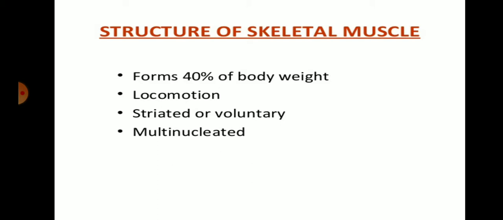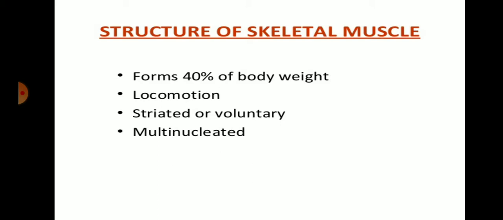They are mostly striated and voluntary. Striated means strips are present on the muscle cells. These strips are present on skeletal muscle and cardiac muscle. So this is another characteristic of skeletal and cardiac muscles, because strips are present on these cells, but in smooth muscle the striation is absent.